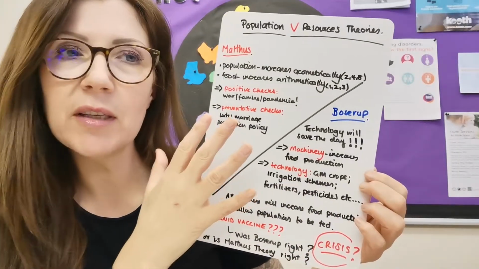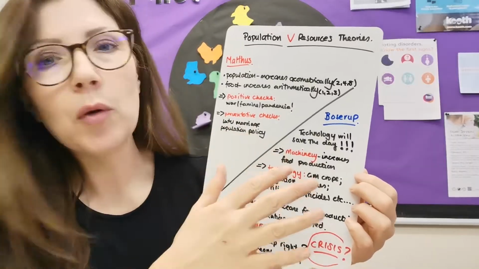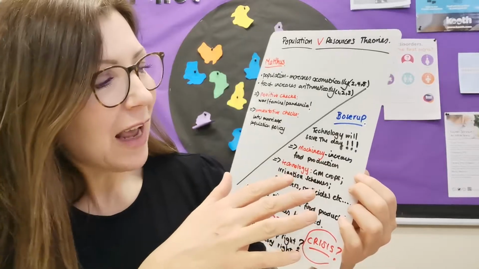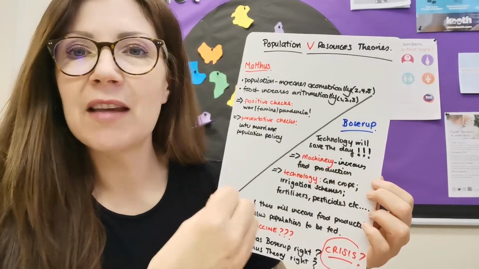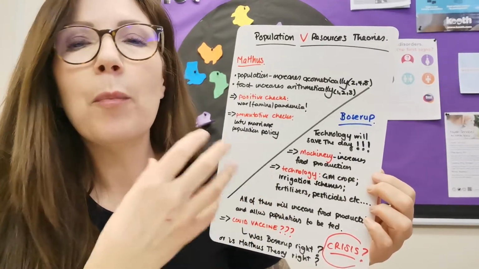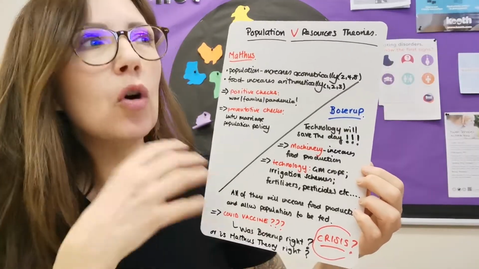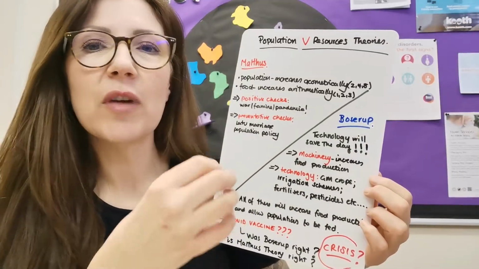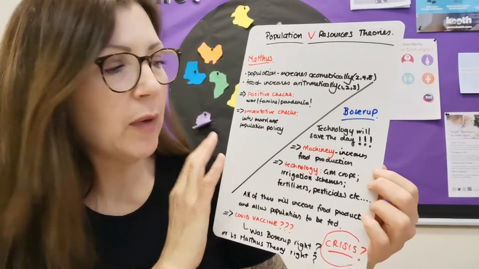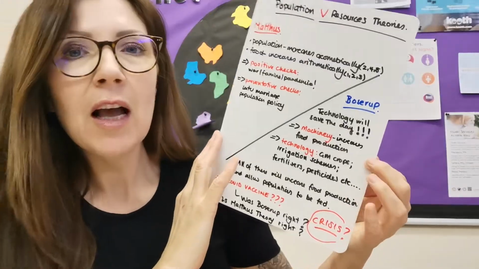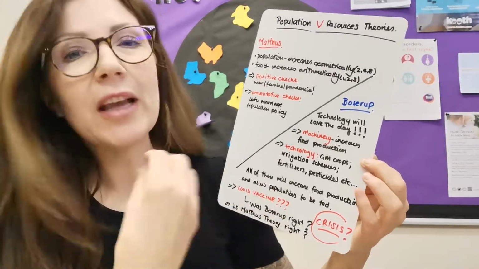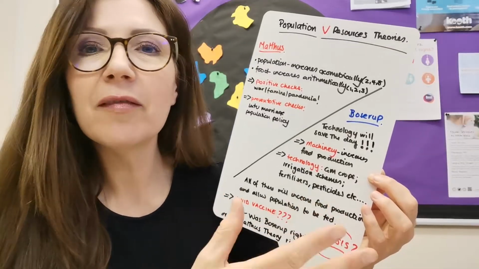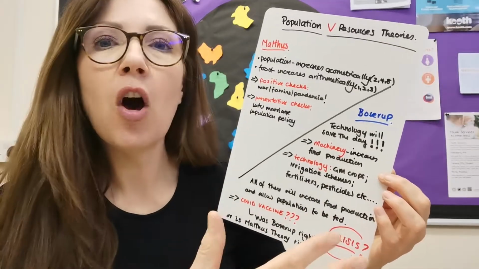The second one to counter-argue with Malthus is Boserup. And Boserup came along in the 1950s or 60s. And she said that basically that technology would save the day, that it didn't really matter how big the population got, that we would always find a way out of the problems that we have. And to a certain extent, we can see that this may well be the case, possibly. So machinery can be invented to increase food production, so combine harvesters and lots of different things there that we use on farms around the world to increase harvests.